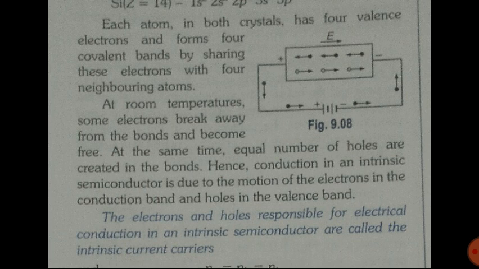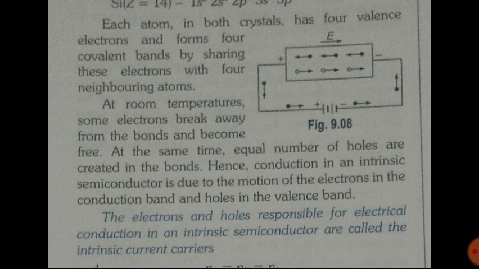Also keep in mind that whatever current is flowing, the motion is because of electrons. Electrons are moving in the conduction band and holes are moving in the valence band.